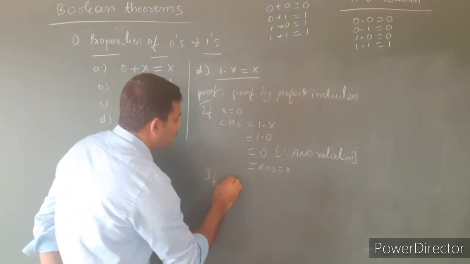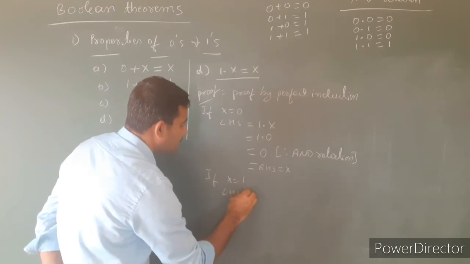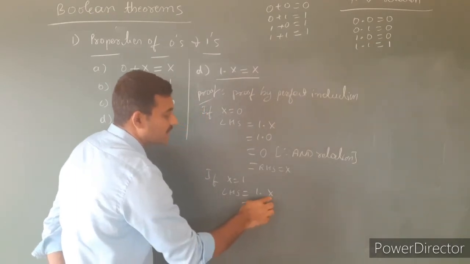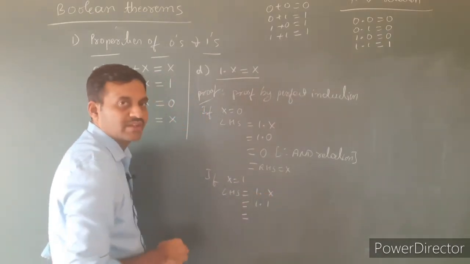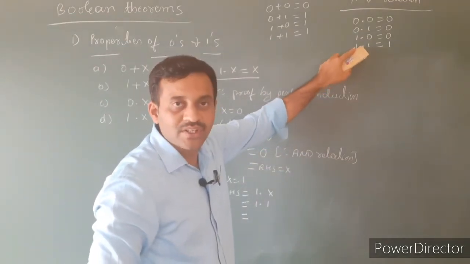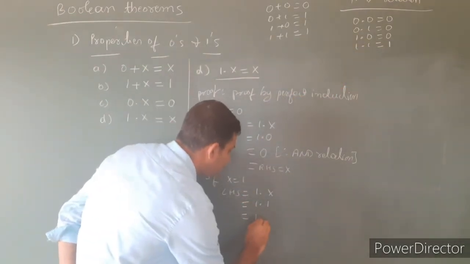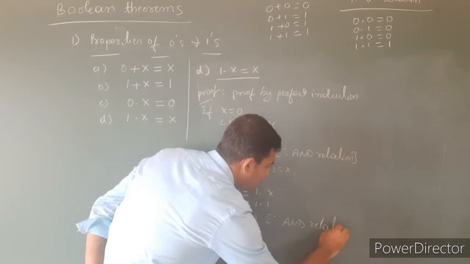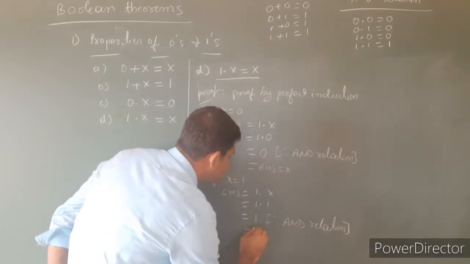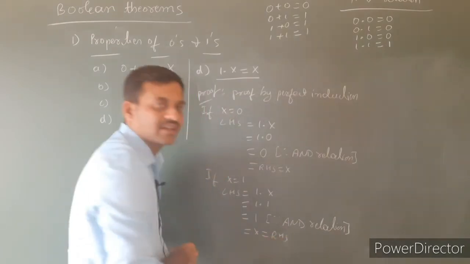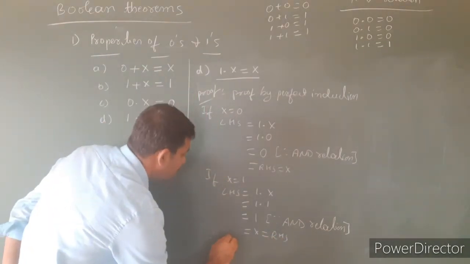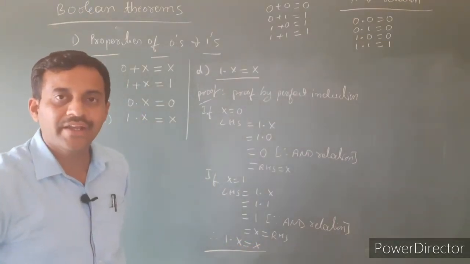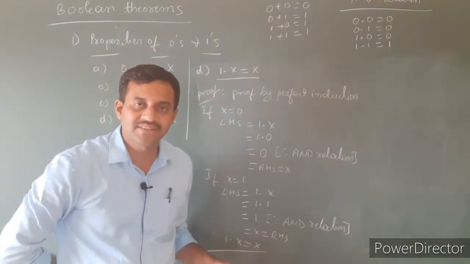If x equals 1, again consider the left hand side, that is 1 into x, which is equal to 1 into 1. What is the value of x here? 1. So replace x by 1, 1 into 1. Just follow the AND relation. In the AND relation, 1 into 1 is equal to 1. Then which is the x value, which is equal to the right hand side. Therefore, we conclude that 1 into x is equal to x. 1 is ANDed with a variable is always equal to the variable itself.